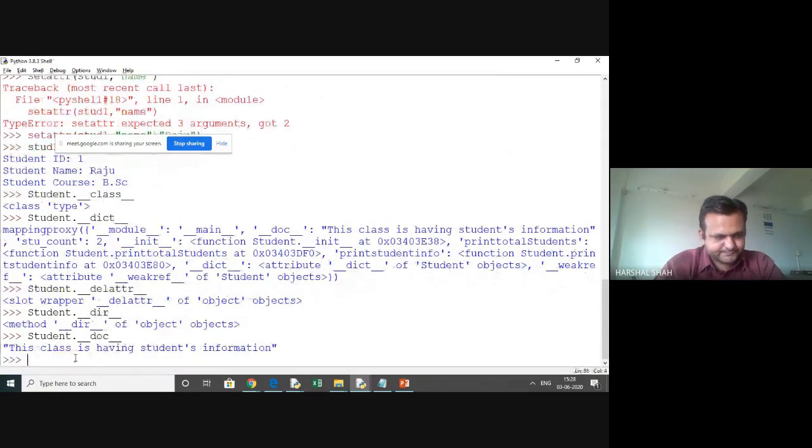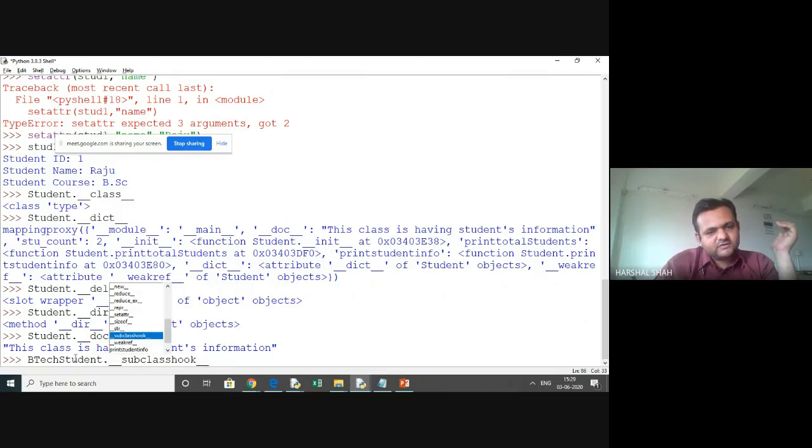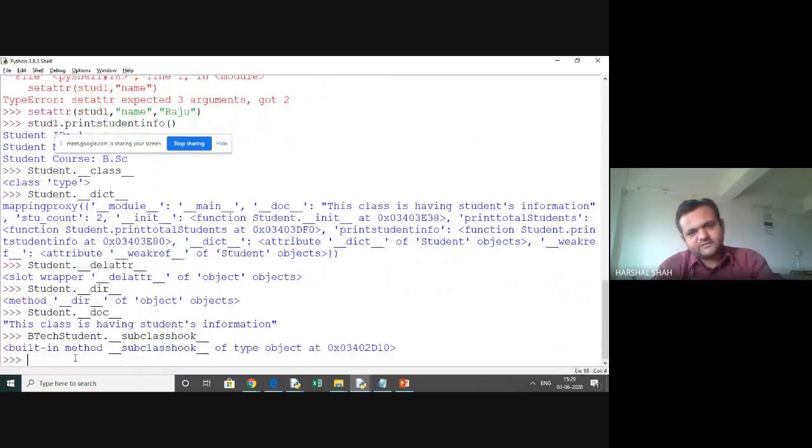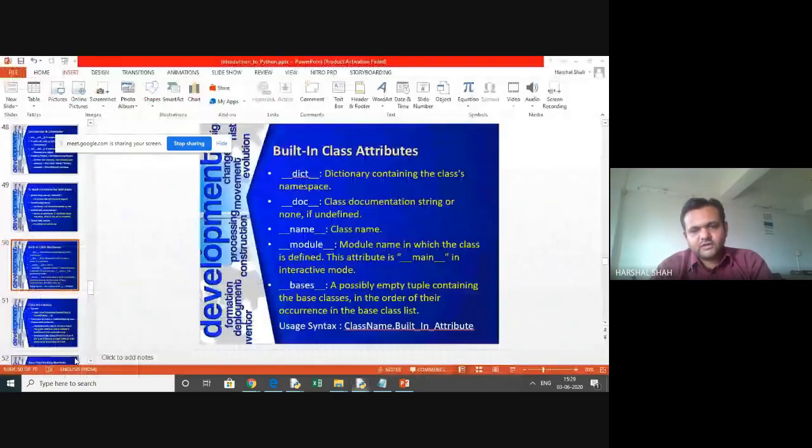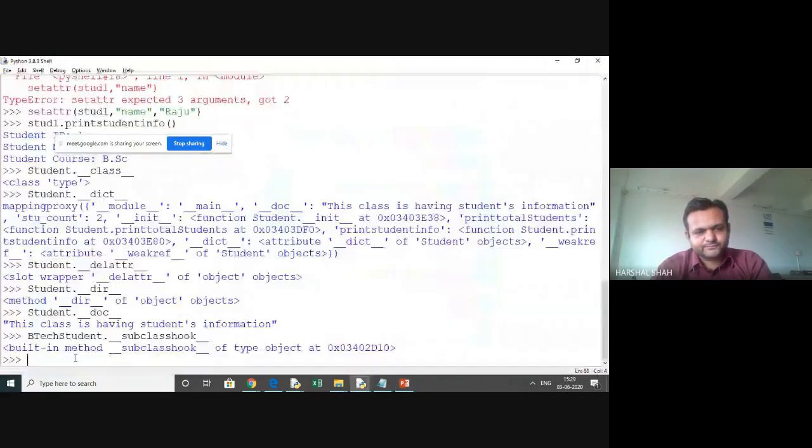Doc will give us that. And in the student, I will now prefer to have a BTech student because we need to fire that parent one also. So it has a format also we can see, we can have equate and all others, init subclass, init this module and all this which you can check out. It is a subclass hook and all that we can check. So it is subclass, yes, built-in subclass. Okay, and you can have a module also.